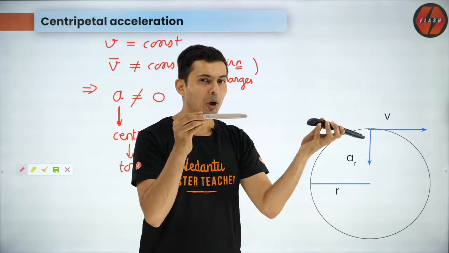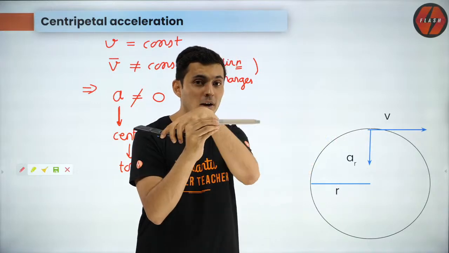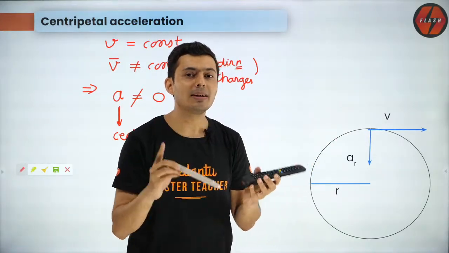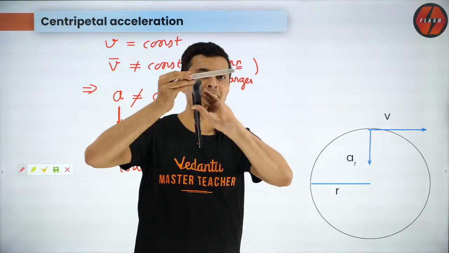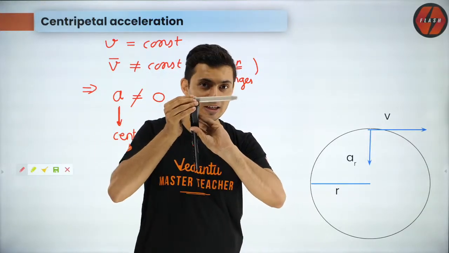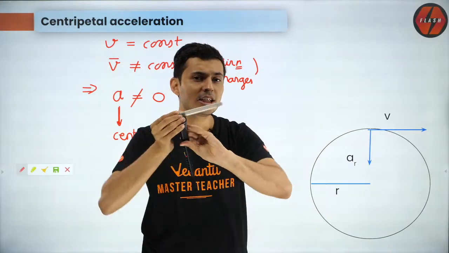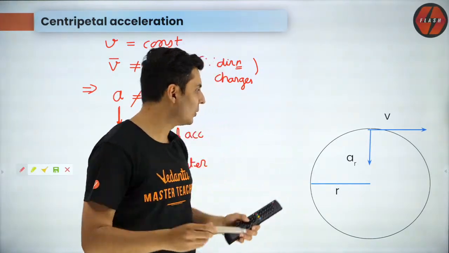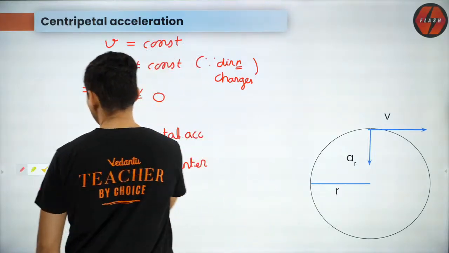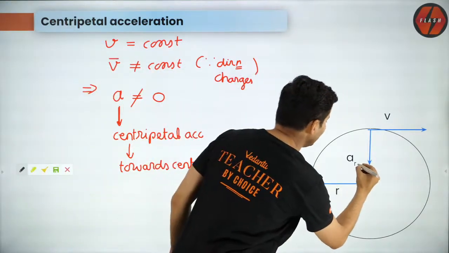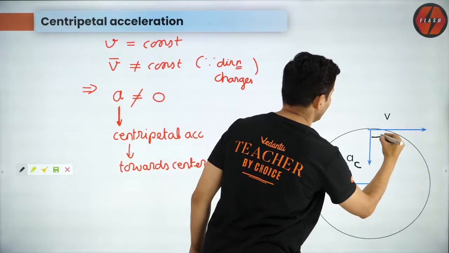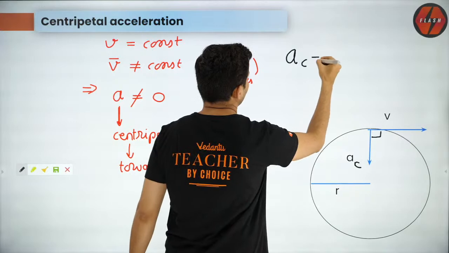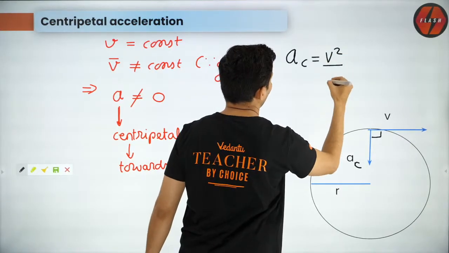The moment any component of acceleration comes here or there, the speed will either increase or decrease. So the only way the speed can remain constant is when the acceleration is perpendicular to the velocity. That way it can only change the direction, but it cannot change the magnitude. So that's the reason why the centripetal acceleration is perpendicular to the velocity and the magnitude is given by v square by r.